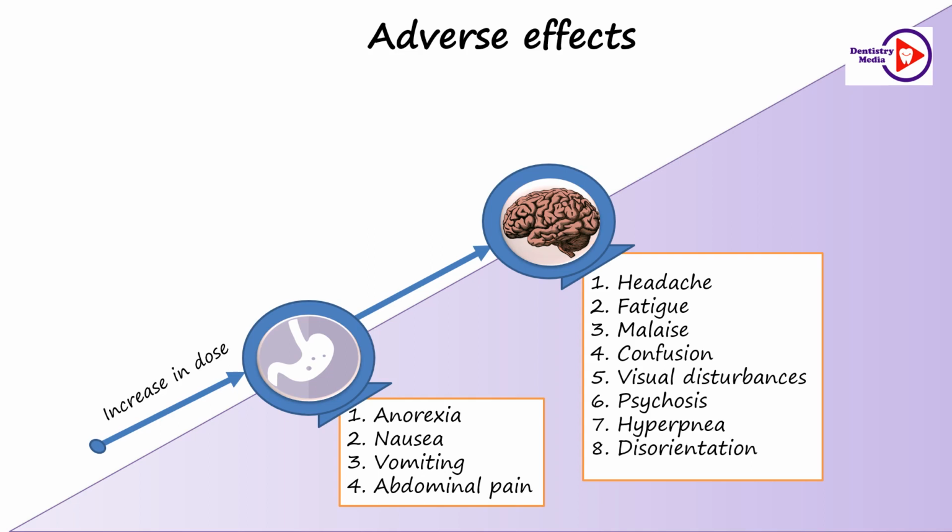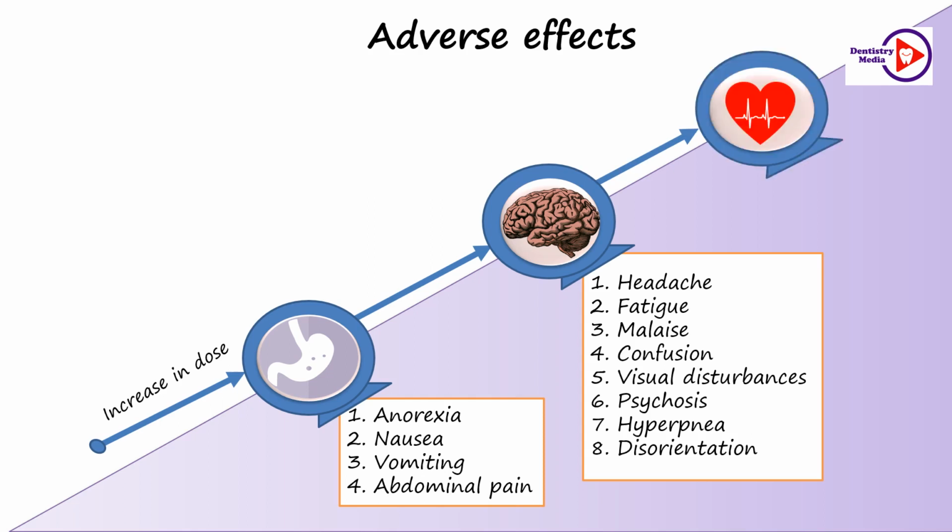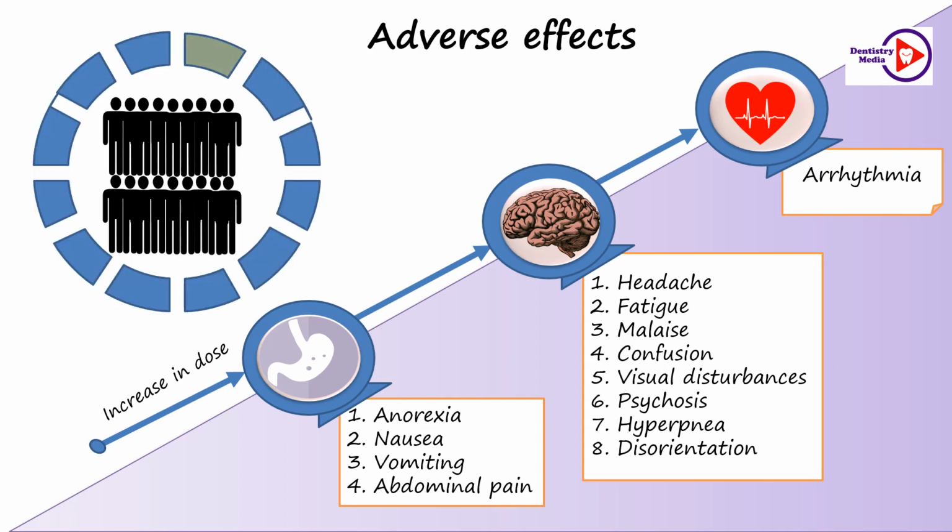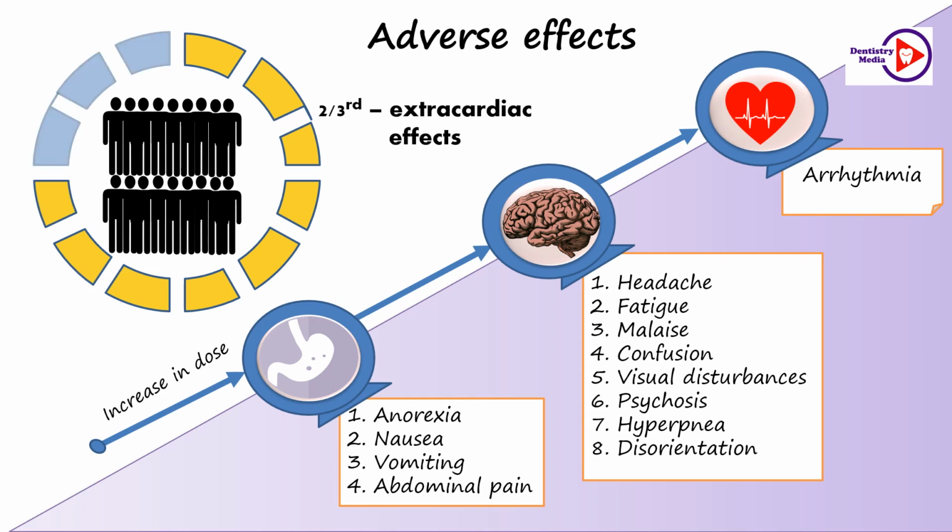With a further increase in the dose, cardiac effects are precipitated that include almost all types of arrhythmia. In about 2/3 of patients showing toxicity, the GI tract and the CNS symptoms precede the cardiac symptoms, and in the rest, cardiac arrhythmias are the first manifestation.